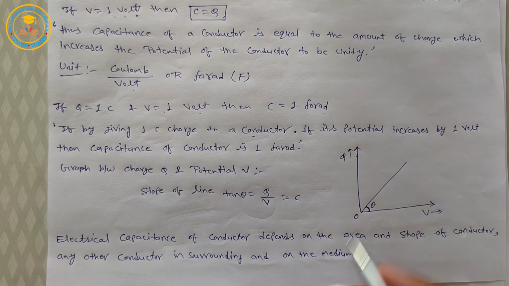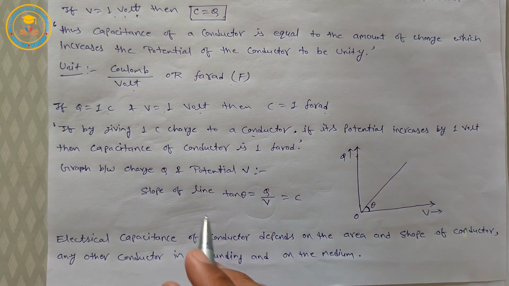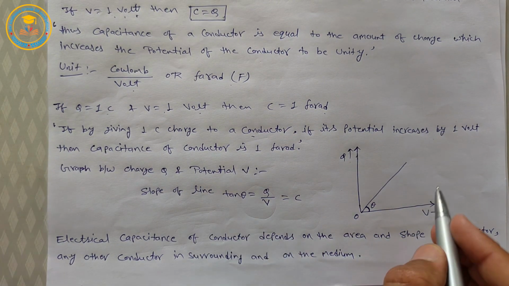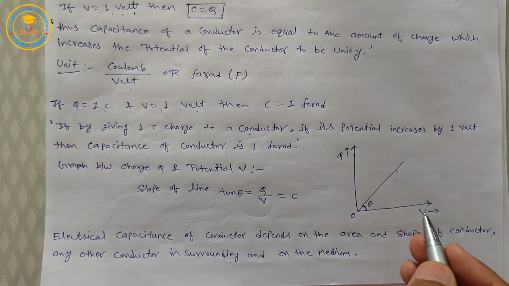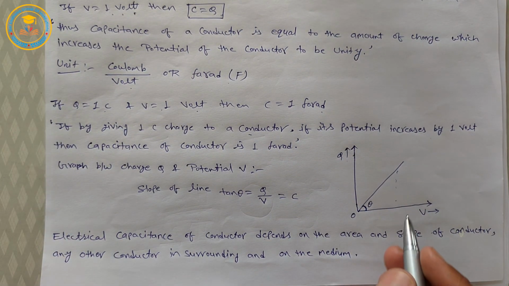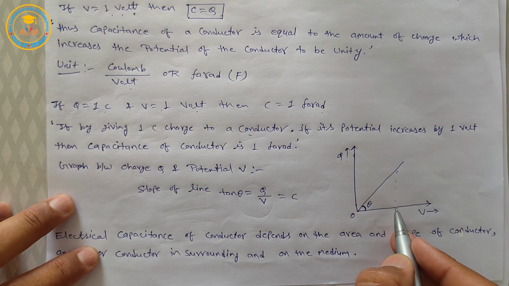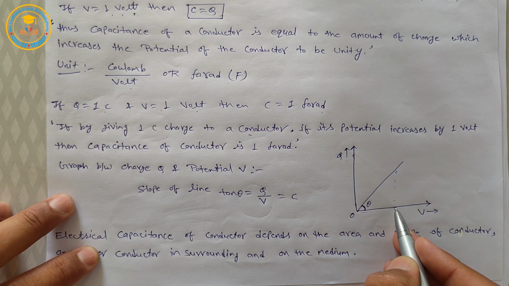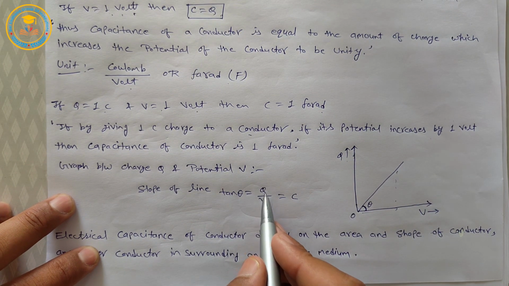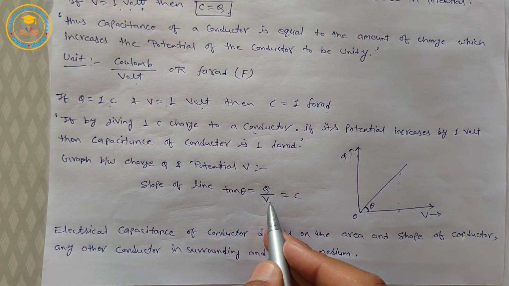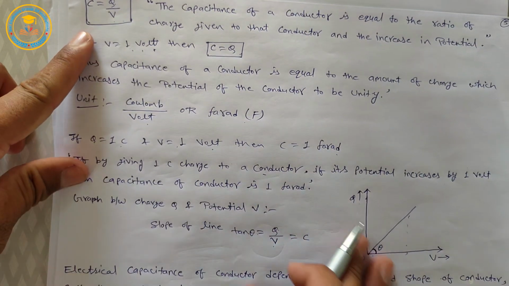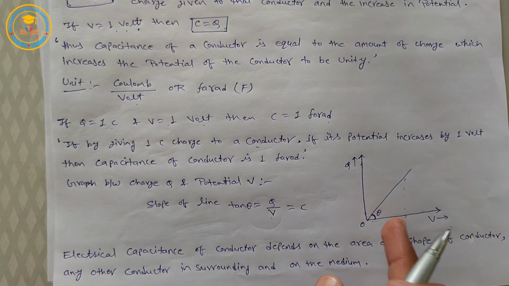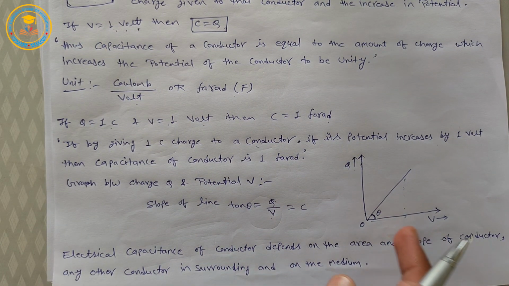Then the slope of this straight line is tan theta, which is equal to perpendicular upon base. This is the perpendicular, meaning Q, and this is the base V. So tan theta is equal to Q over V, and we know that Q over V is equal to C. So the slope of this straight line is equal to the capacitance of the conductor.